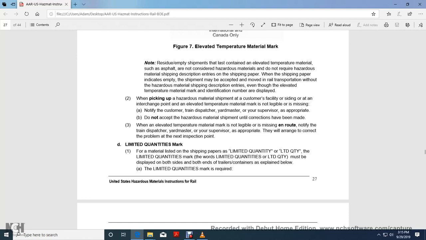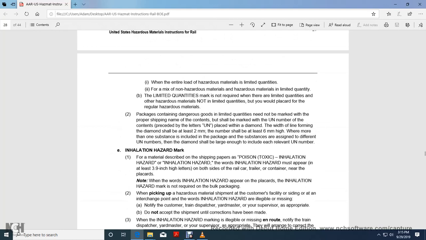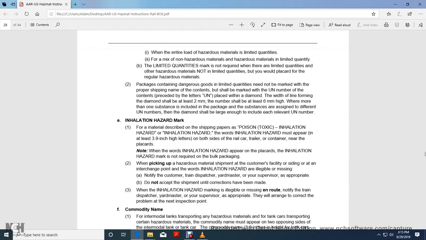D. Limited quantities mark. When the material is listed in the shipping paper as limited quantity or LTD QTY, the limited quantities mark must be displayed on both sides and both ends of the trailer or container as explained below. When the listed materials are required, and the entire load is hazardous material limited quantities from non-mixed non-hazardous liquid materials, the hazardous material limited quantity materials are marked with the limited quantities mark. Other hazardous materials that are not limited quantities, you would placard with the regular hazardous material placard.